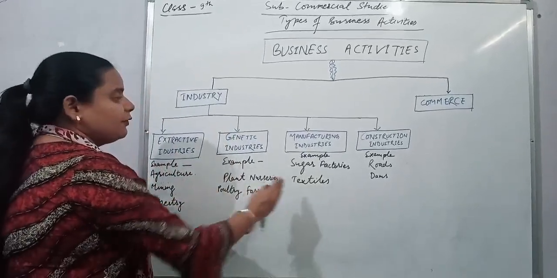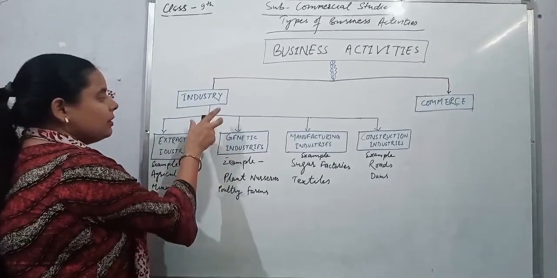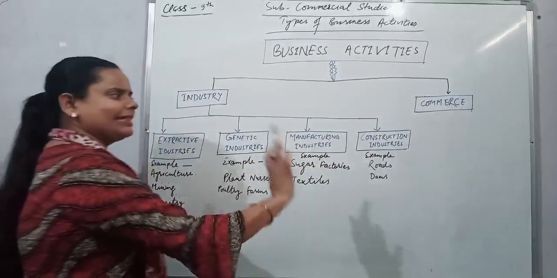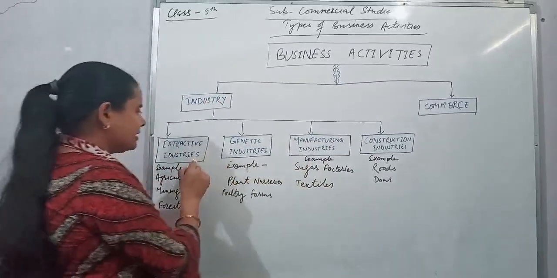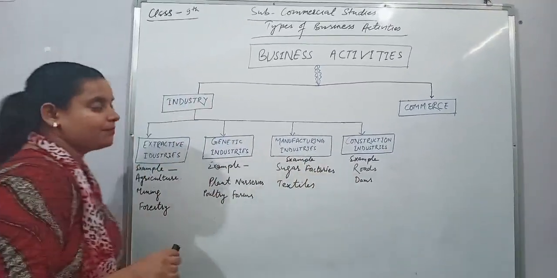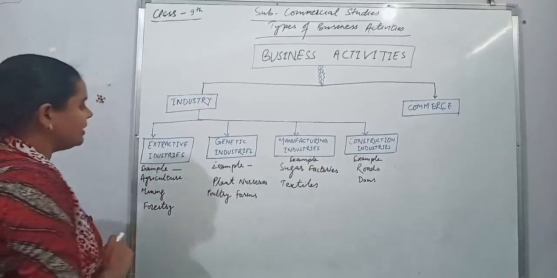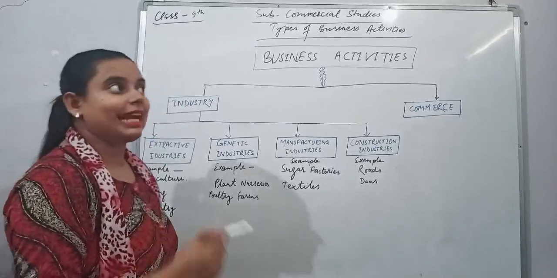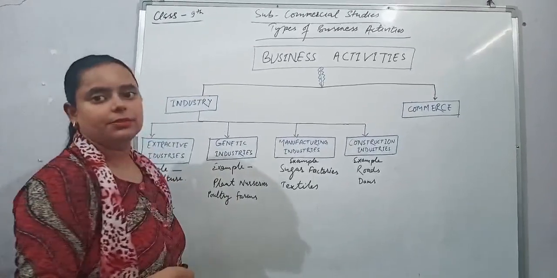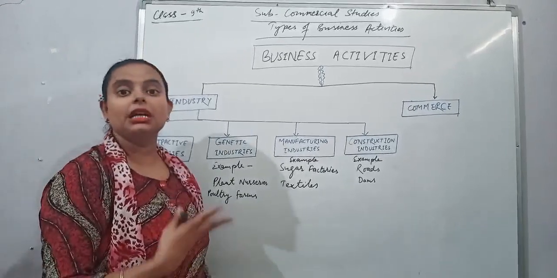Now see, there are four main types of industries. These two are primary, these two are secondary, and tertiary has a separate section. First, extractive industry. Extractive industries are those in which we extract things from the earth. For example, agriculture, mining, forestry.